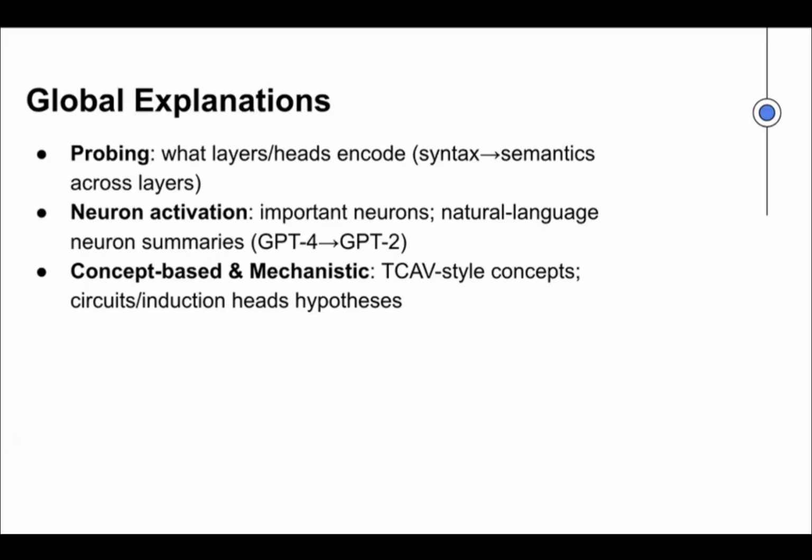And for the global explanations, we ask what the model as a whole knows. First is probing, which trains small probes to test if a layer holds syntax or facts. Another is neuron analysis, that is, finding neurons that fire for certain patterns. Sometimes we can name them. And another is the concept-based and circuit view, which tests if the model uses human concepts and searches for small circuits that do clear tasks. This method helps us form a mental map of the model.